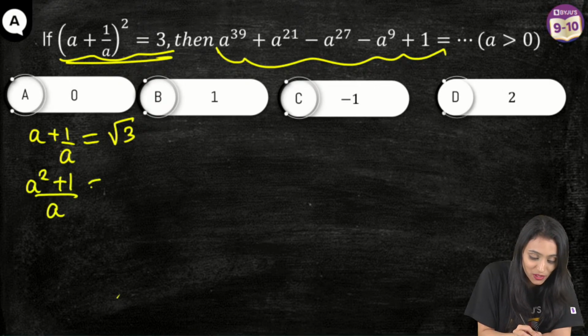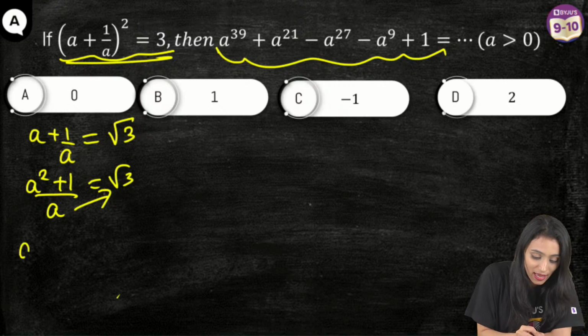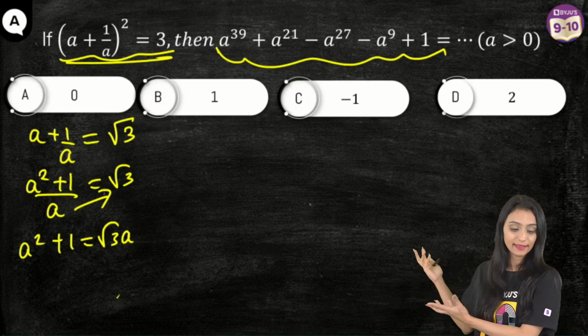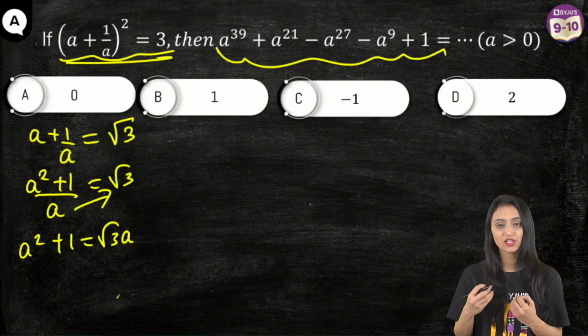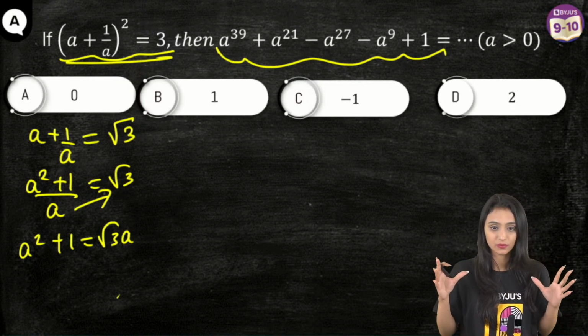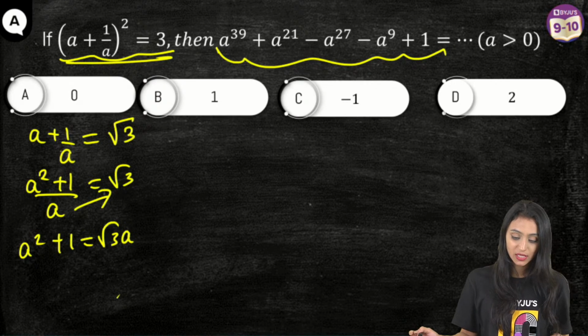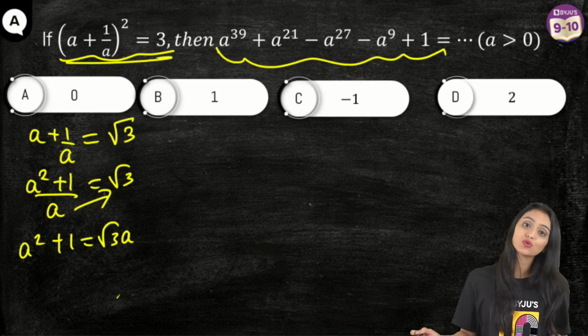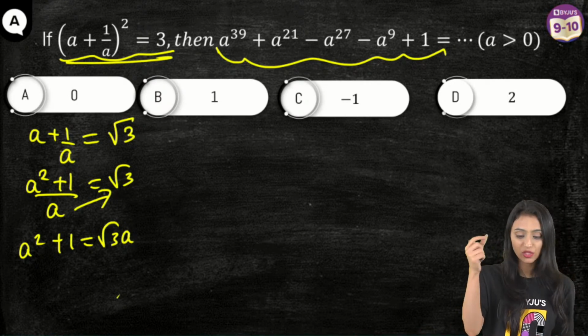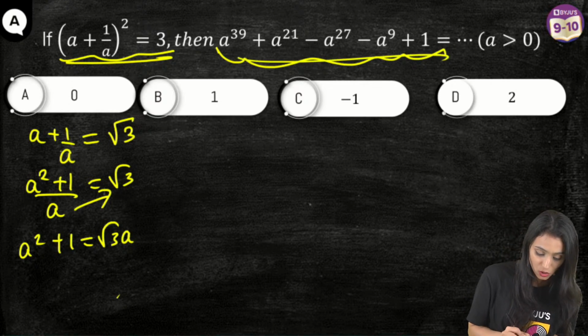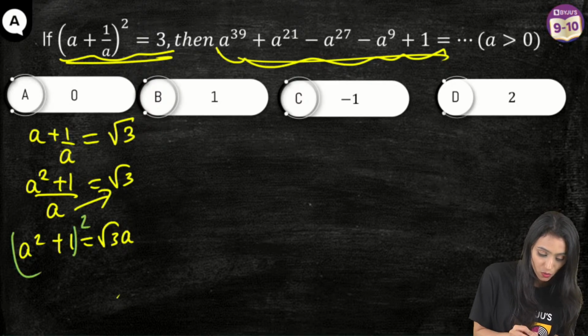Let's take LCM here. That's root 3. See, why am I trying out this thing here? Because if you see, we cannot apply anything else. In such kind of questions, let's start with what is given to you, right? So here I can say that a square plus 1 is equal to root 3 times a. Now let's do squaring both sides, because I want to remove this root term. Let's put square here, square here.